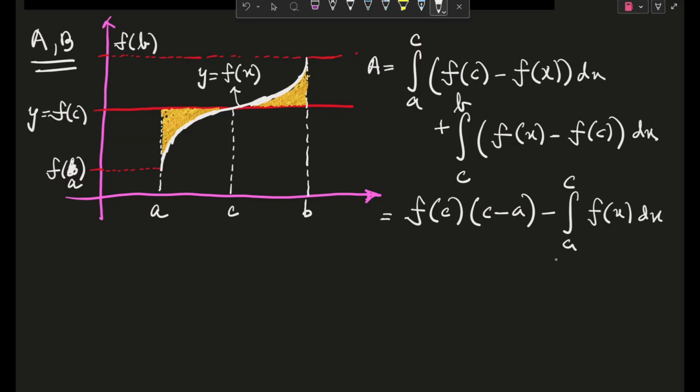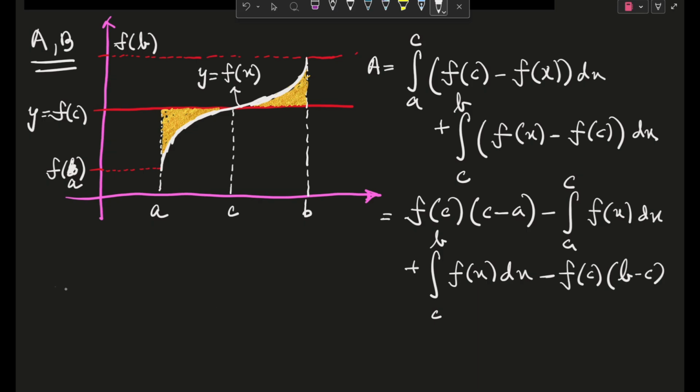Next you will have plus integral c to b f of x dx, minus, again this thing you will have f of c times b minus c.